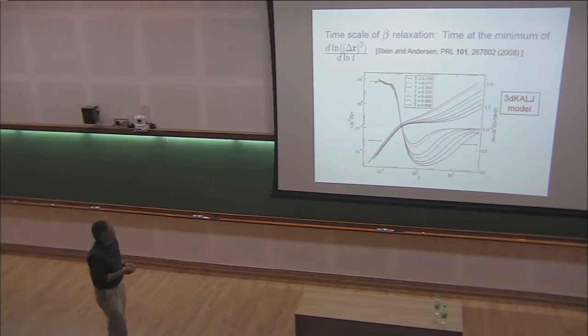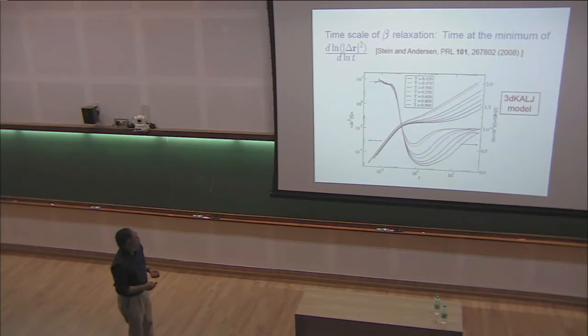And as we had seen in the case of the autocorrelation function, the time scale of beta relaxation is related to this plateau that one sees here. Initially, if you do molecular dynamics, one finds some kind of ballistic behavior. Then there is a plateau, which is the caging regime, and eventually the cage breaks, and the system goes into the diffusive regime.